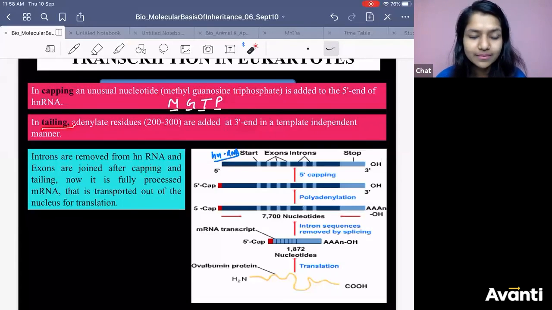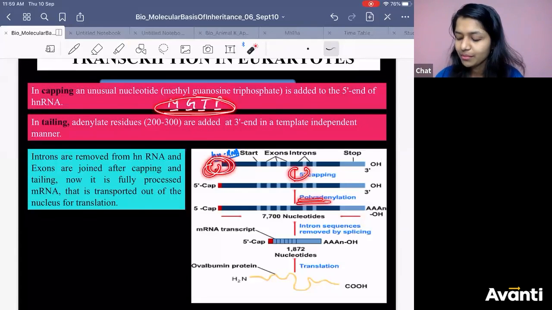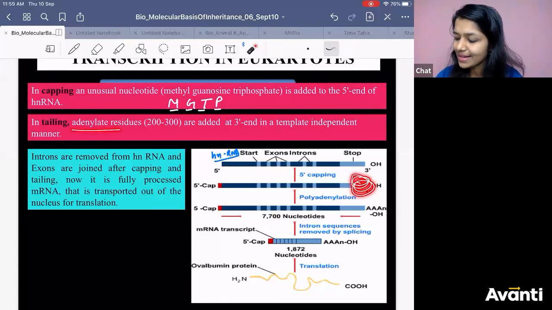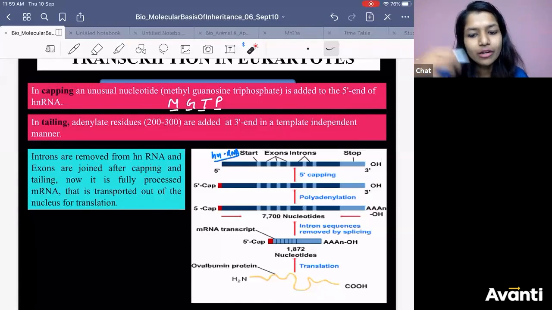In tailing, what do we add? We add 200 to 300 adenylate groups, polyadenylate group. At 5 end, you will add methyl guanosine triphosphate. At 3 end, you will add adenylate residues. And then you will do splicing. You will cut the intron, that is splicing. How will you join them?